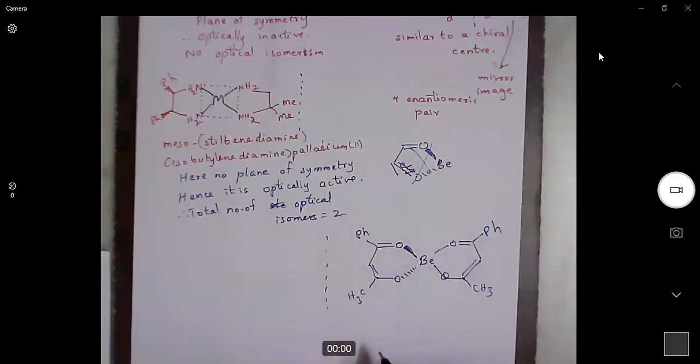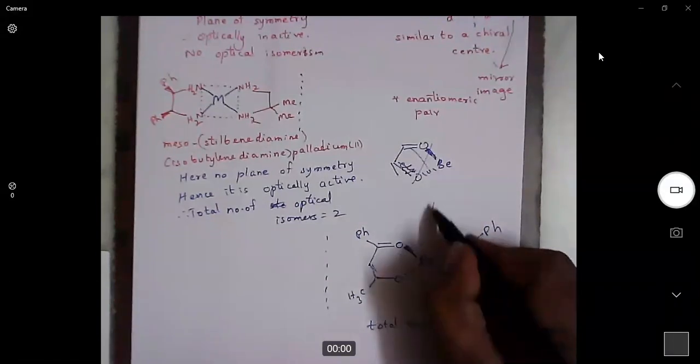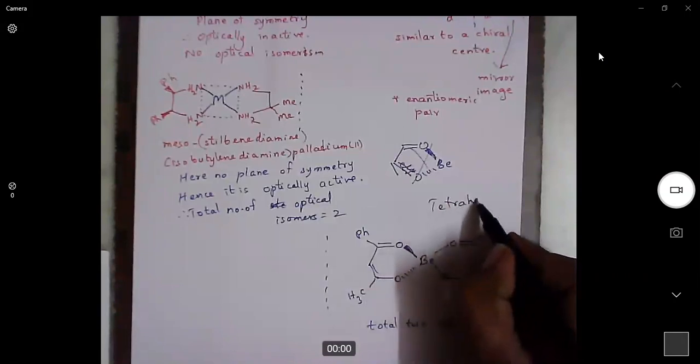You practice drawing this mirror image. So total 2 optical isomers. If it is a planar molecule, we would expect a plane of symmetry. But here, it is not a planar molecule. It is a tetrahedral geometry.